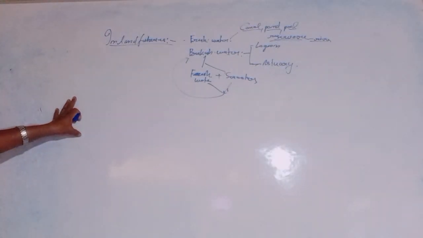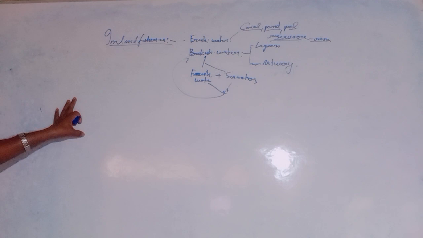Brackish water resources are where sea water and fresh water mix together, and estuaries and lagoons are also important fish reservoirs. The yield of fishes is not high in such inland waters.